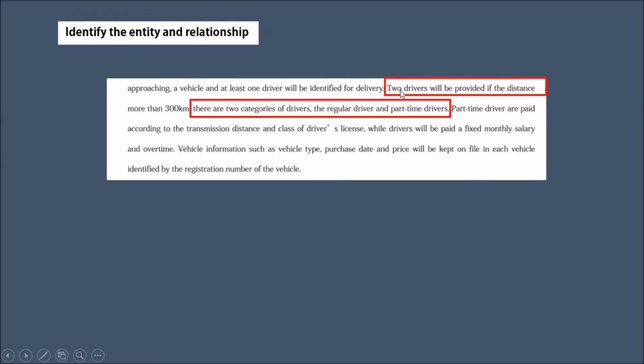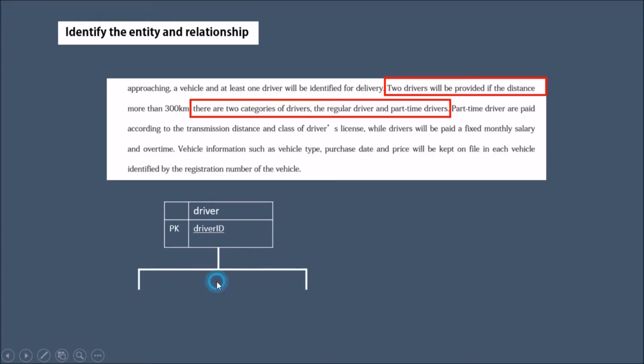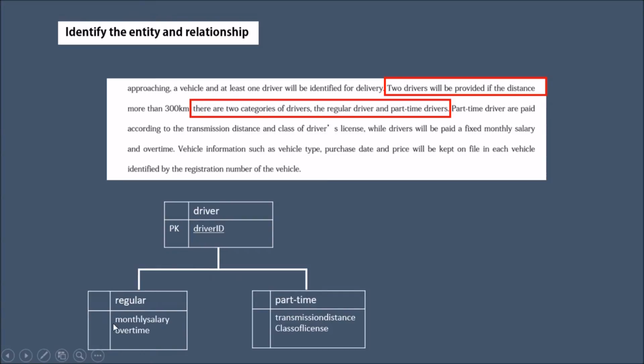Okay, drivers are the super class, while the regular and part-time are the subclass. So driver is a super class. Okay, so this is a subclass which is regular and part-time. So vehicle, add the new entity.